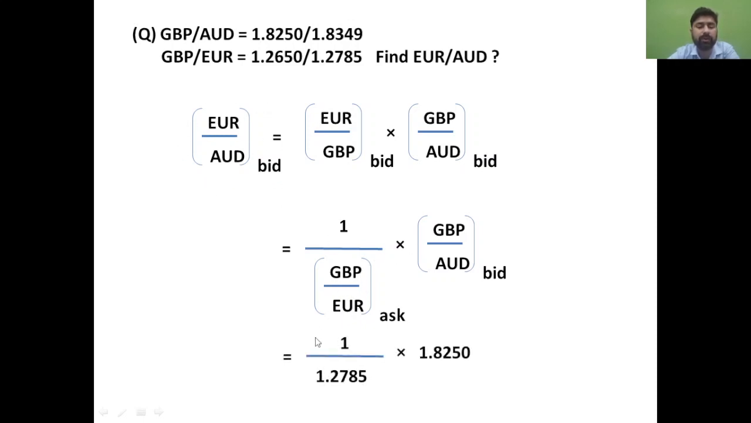After putting the values given in the question, what was the ask price of this? Ask price was this much, 1.2785. The same thing we have written over here in place of this, and this was already given, the bid price was this one. So this will give you the answer of 1.4274. I hope the concept is clear. The only point you need to observe very carefully is how to convert this into the desirable result. Once you reverse this, it will get converted into the ask price, so you need to put the ask price.